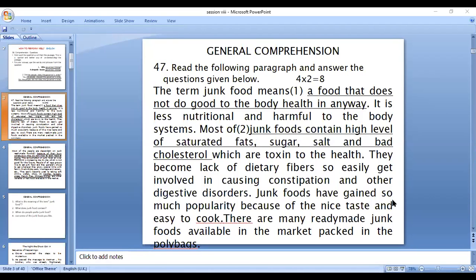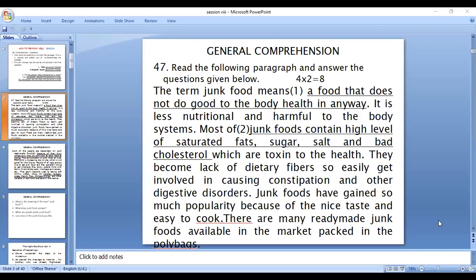The term junk food means a food that does not do good to the body, health in any way. That is the answer. Without any kind of change or disturbance, you can lift the sentence from the passage and provide the answer for the first question. What is the question? What is the meaning of the term junk food? You can start your answer like this: The meaning of the term junk food is a food that does not do good to the body health in any way. That will be your perfect answer, which will score 2 marks without any minus point.